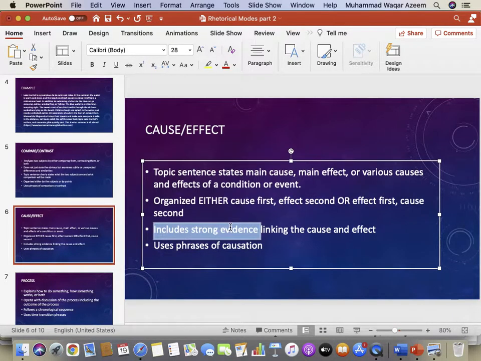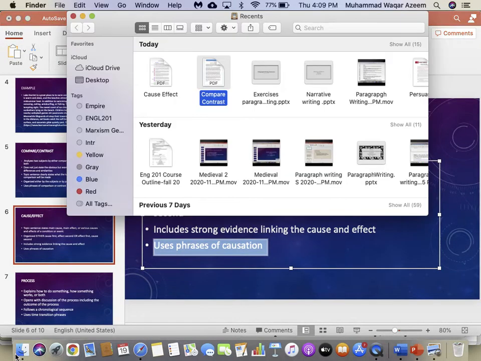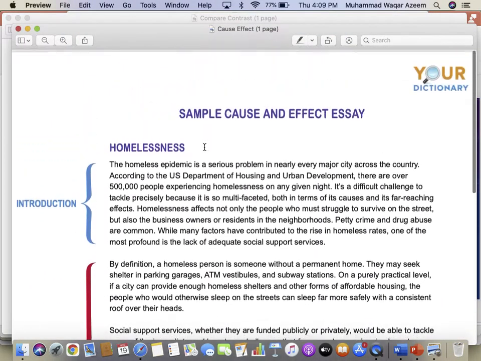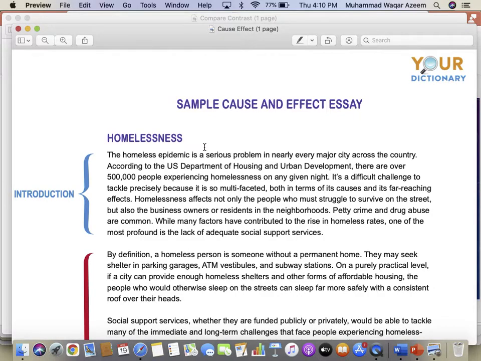Include strong evidence linking the cause and effect. So you have strong evidence for all the causes and effects that you are giving. Also use phrases of causation. We will see an example and we will understand many of these things. Now here is an example.